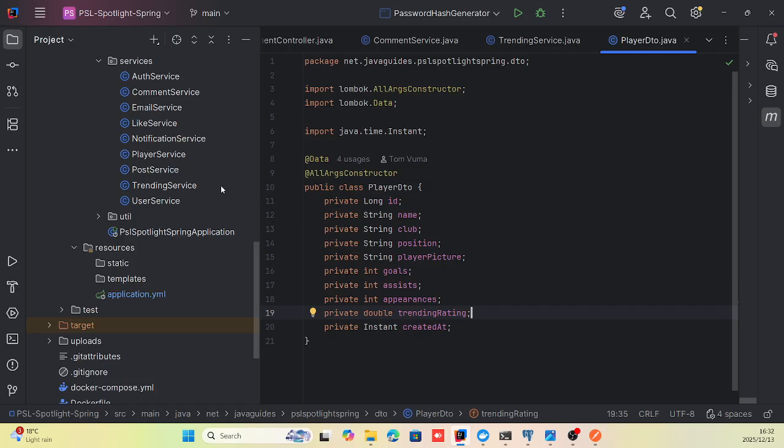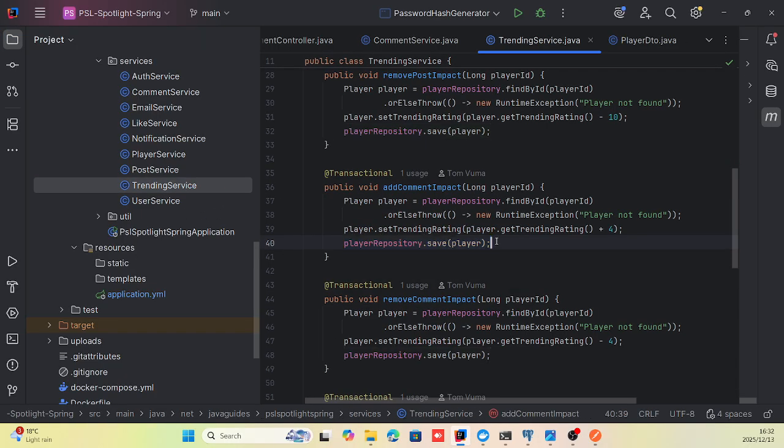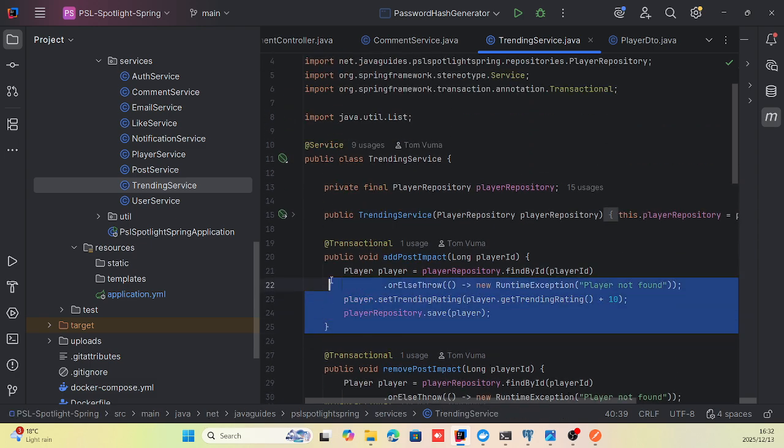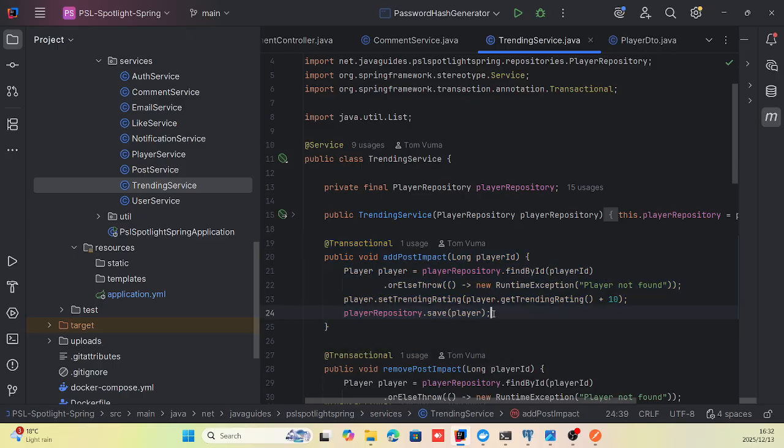But depending on the action that takes place on that post, right? For instance, this add post impact runs when a post is created for a specific player. And when that post is created about a player, the player gets a trending rating increase of 10.